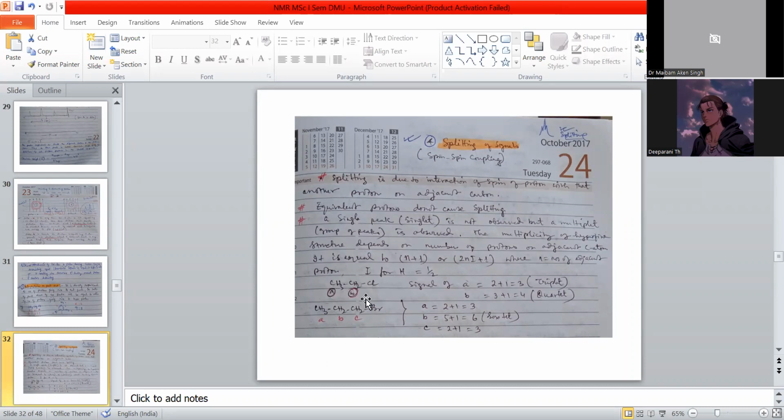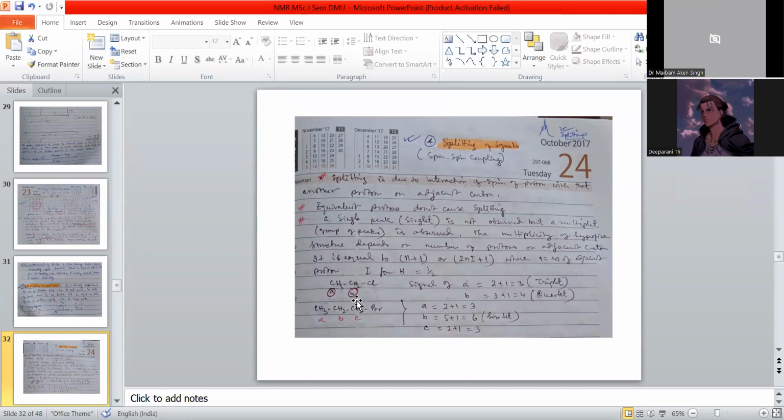A and B, this is a repeated example, no problem. Now let us consider A proton. All these three have the same environment, we put A, but here 2 protons are present, so the multiplet will be 2 plus 1, that is 3.